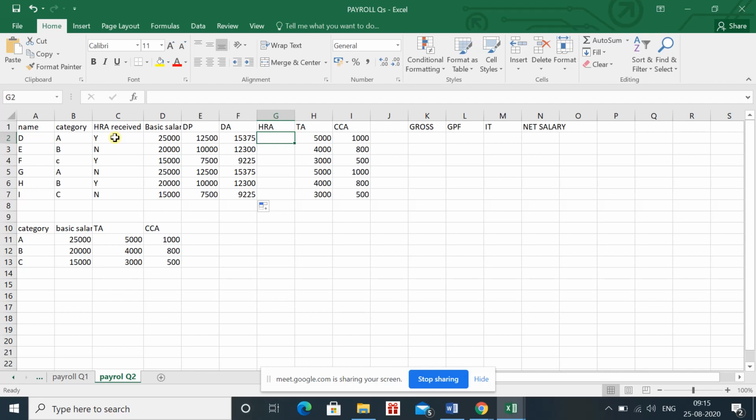See, we are applying a condition, that's why we are applying the if function.